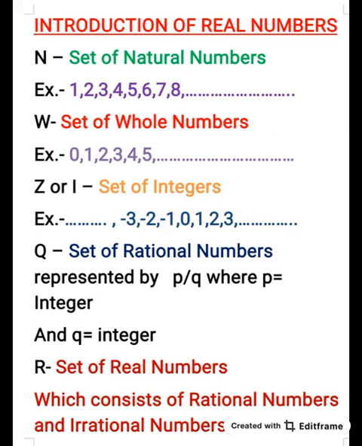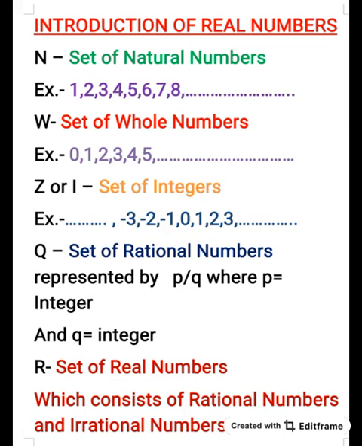If I represent it, we start from dot dot dot, then -3, -2, -1, 0, 1, 2, 3, and so on.